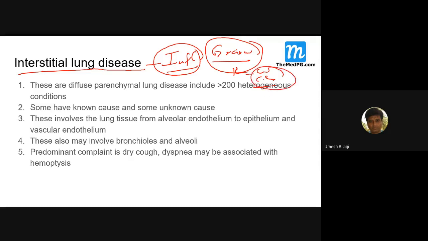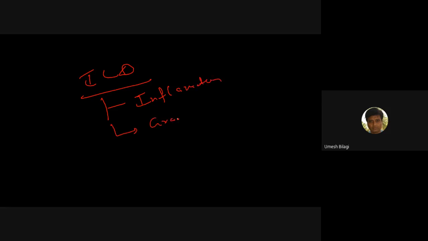Apart from this, they were again classified into known cause and unknown cause. So interstitial lung diseases in the past were classified into inflammatory and granulomatous. This is the previous classification.